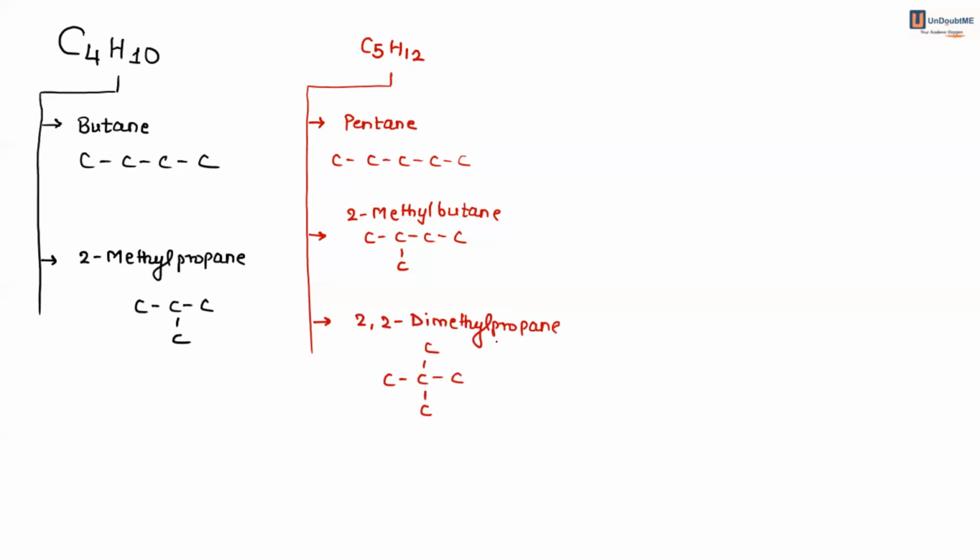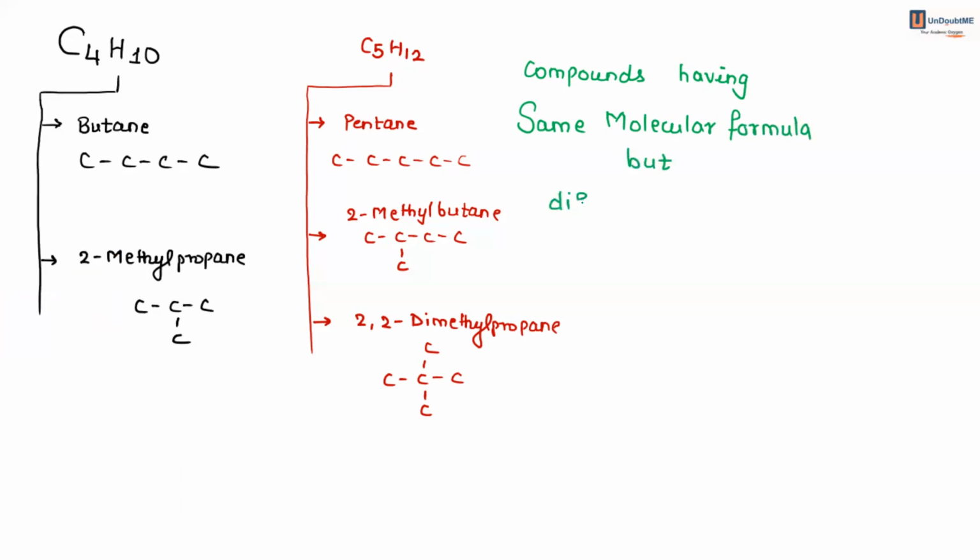What is so special about this? The new concept which we are learning: C4H10 can be written in 2 ways, C5H12 can be written in 3 ways. Hexane, octane, all these can be written in different formats. So the concept is, if you have compounds having the same molecular formula, but different structural formula.